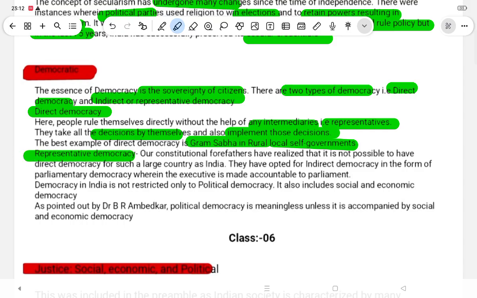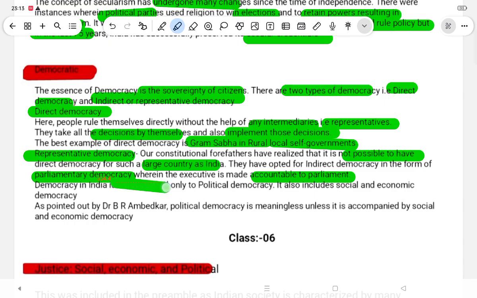Our constitutional forefathers realized it is not possible to have direct democracy in such a large country as India. They opted for indirect democracy in the form of parliamentary democracy, wherein the executive is made accountable to the parliament. The democracy in India is not restricted only to political democracy. It also includes social and economic democracy. As pointed out by Dr. B.R. Ambedkar, political democracy is meaningless unless it is accompanied by social and economic democracy.